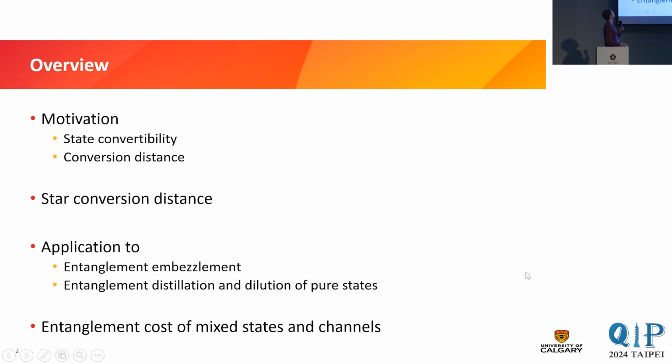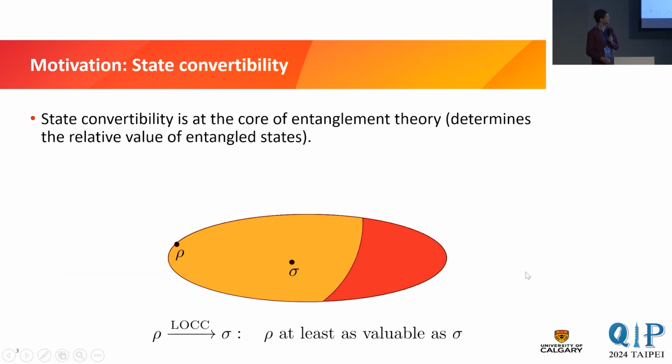I will begin with a short motivation. Why are we interested in state convertibility? And why are we interested in the specific conversion distance that we will use and how it will come up? Then I will give you a precise definition of the state conversion distance. And I will talk about two applications, namely to embezzlement, to distillation and dilution of pure states. And then in the end, I will also quickly talk about the entanglement cost of mixed states and channels and how this is related to the star conversion distance.